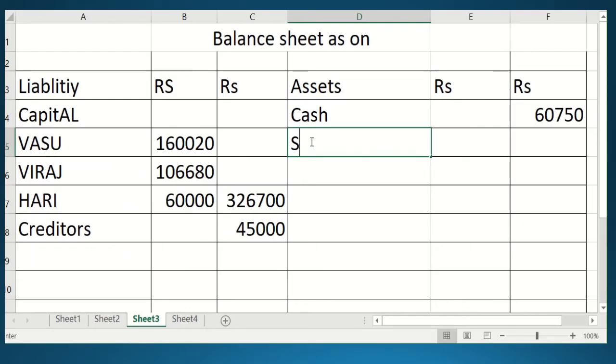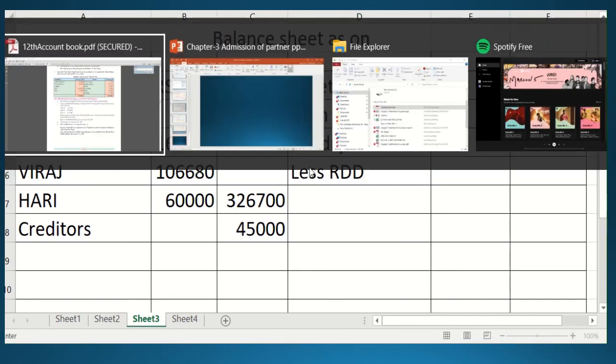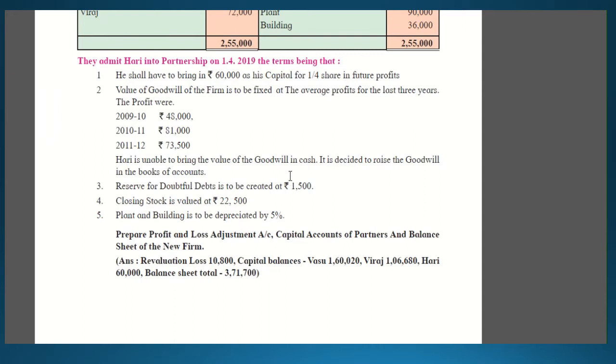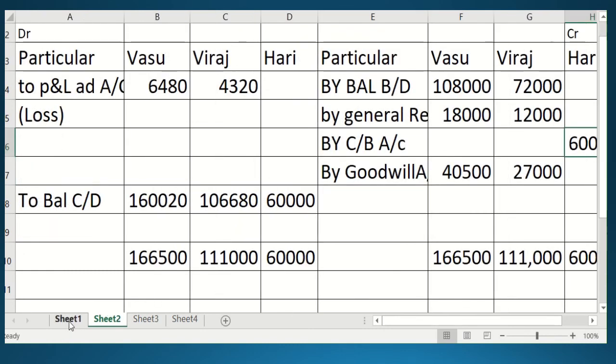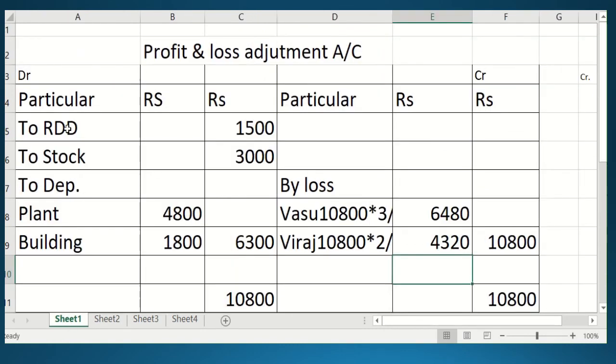So you will write sundry debtors, less, on the below column you will write less RDD. So what was the RDD amount? Tell me, student. The RDD amount you have calculated, you just have to go and see in the profit and loss adjustment account. RDD was given as 1500.